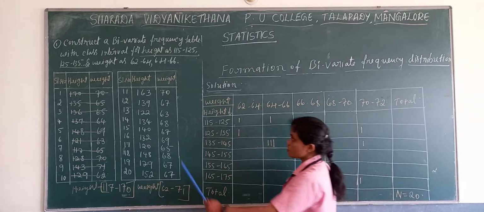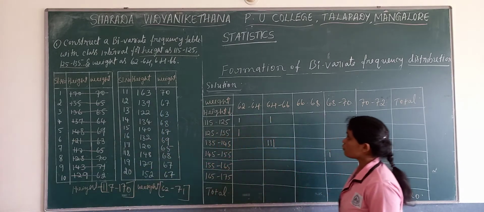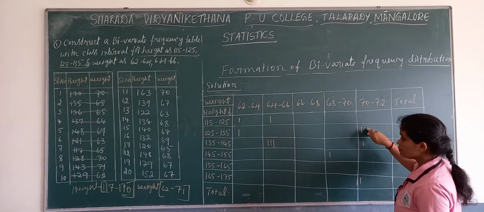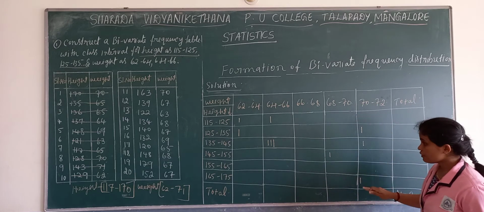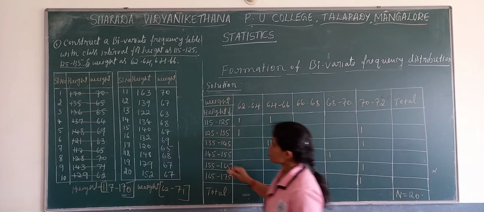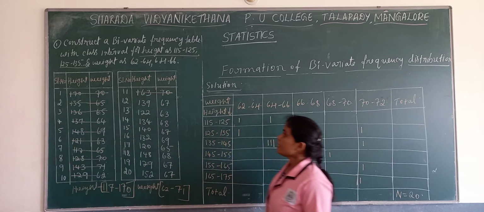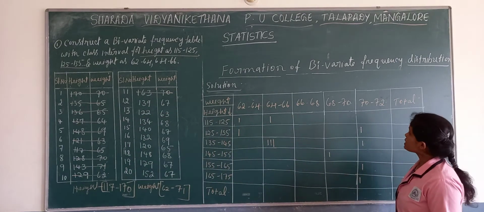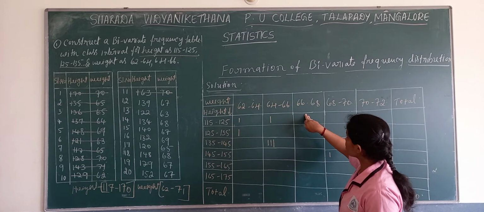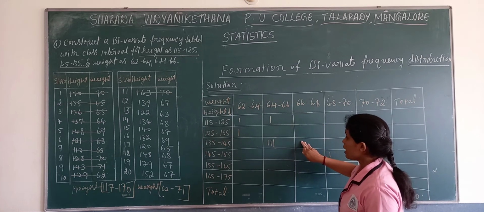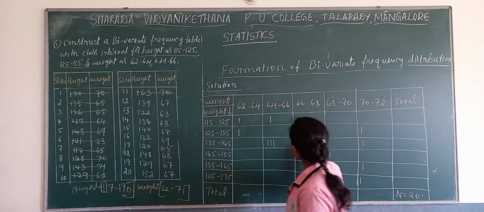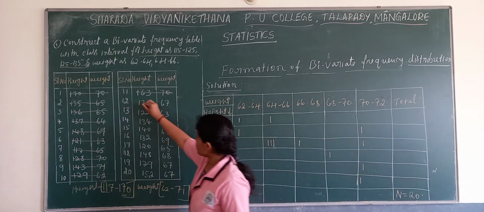Now 11th observation, 70 and 163. 70 will fall here and 163 will fall here. Next, 12th observation, 67 and 139.